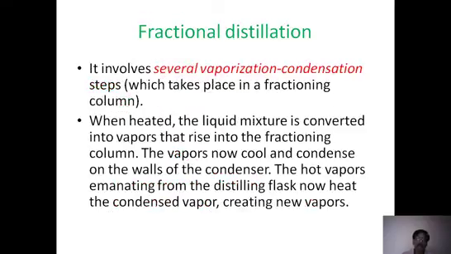That is the main purpose of using heat. It involves several vaporization and condensation steps. That means several times it vaporizes and again condenses, and one liquid comes back while another liquid goes up. Both get into vaporization, and during this fractionation in the column, one liquid slowly comes back in the form of liquid, and the other liquid, which is more volatile and has the lower boiling point, moves upward in the form of vapor only.